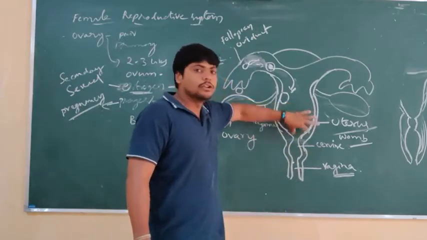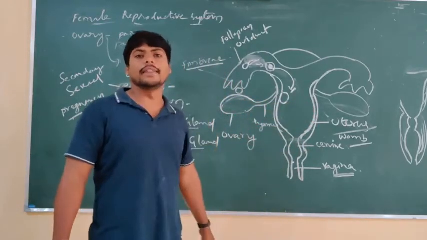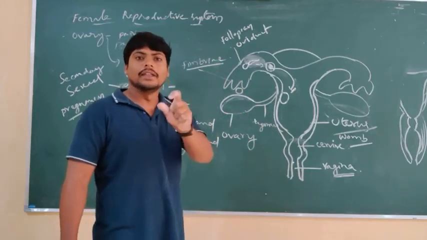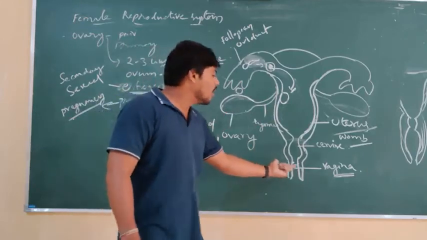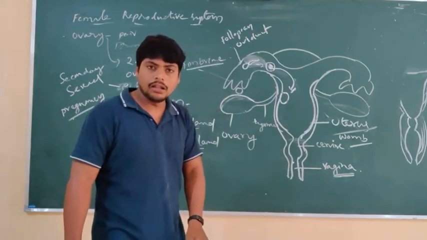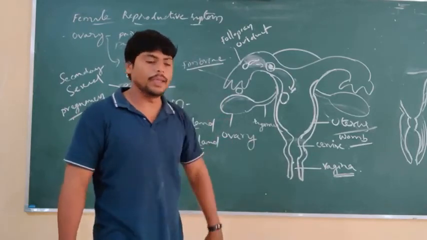The uterus has an opening called the cervix, which opens into another important canal called the vagina. The vagina is also called the birth canal, which allows delivery of a baby.